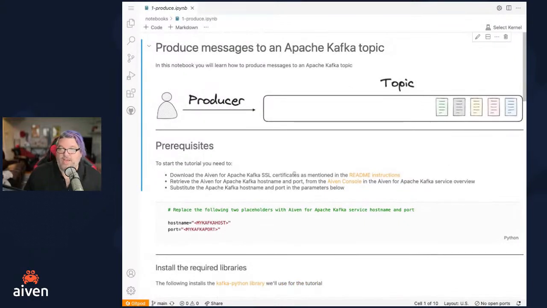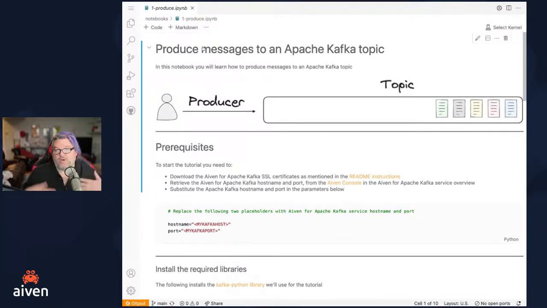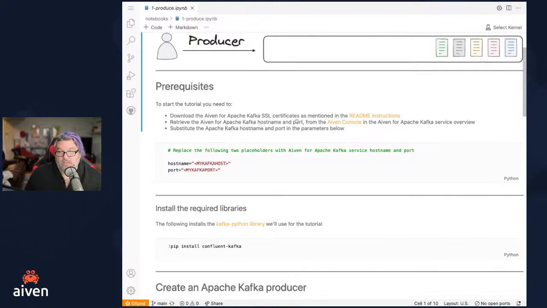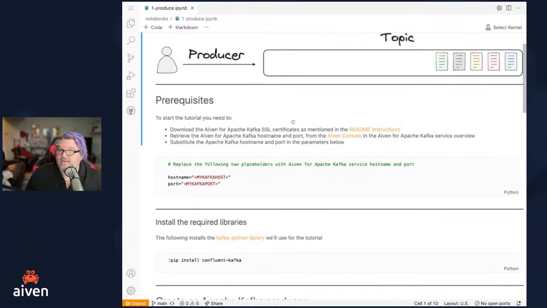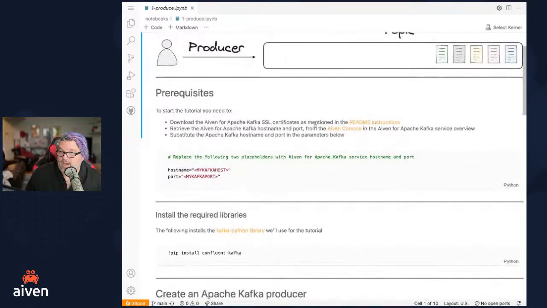collapse this. Okay. So in this notebook, we're going to see how we produce messages to a Kafka topic. Like I said, if you remember, we're basically going to create these messages and put them into that log. So we have our certificates. We've put them into the SSL directory. We need to know our host name and port, which we've been able to obtain from the Aiven console.